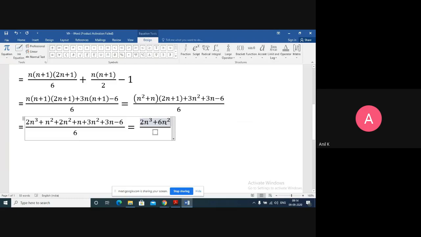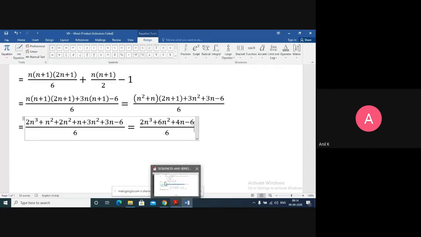The n terms: n plus 3n is 4n, minus 6, all upon 6. If you want one more step of simplification, you can take 2 common from the numerator, then n cube plus 3n square plus 2n minus 3 upon 3. Okay, so that will be your final answer.